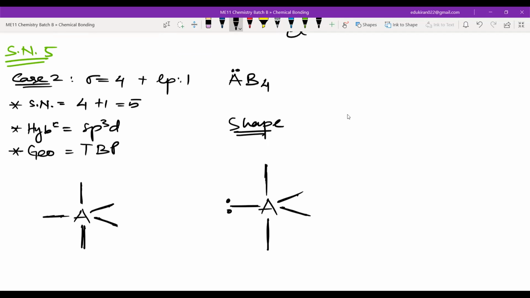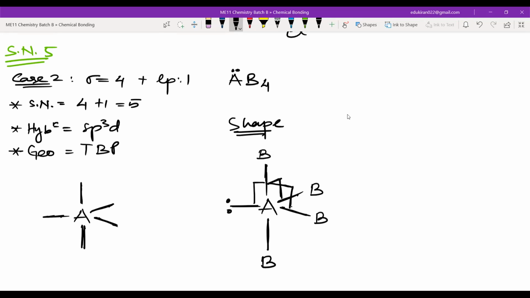So here will be the lone pair electrons, and after that you can put the B's. 4B will be here. Got it? Yes or no? See, there is also one more problem with the axial one. The minimum angle here is what? 90 degrees, yes or no? Yes, sir. Now please look at this one bond. It is making 90 degrees with this bond also, yes or no? Yes, sir. And it is also making a 90 degree angle with this bond.